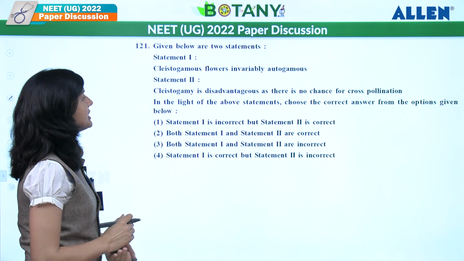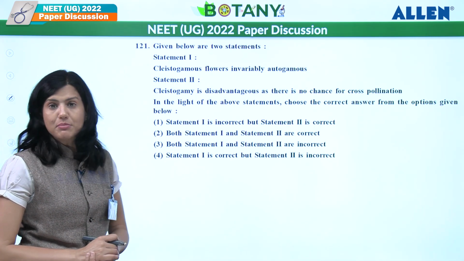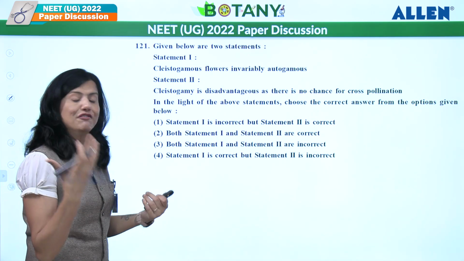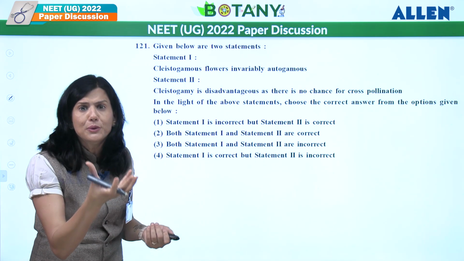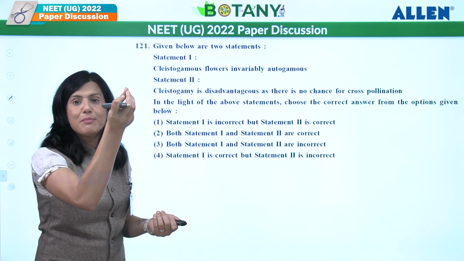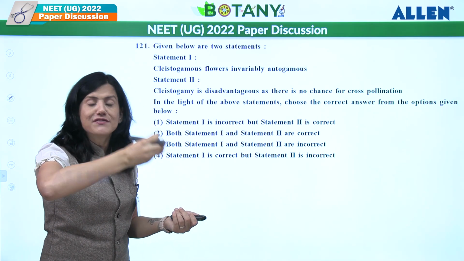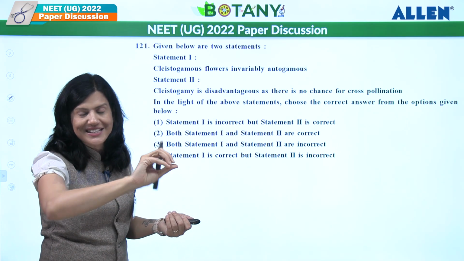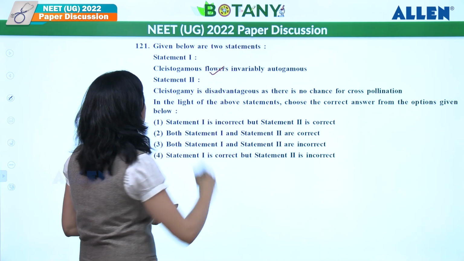Given below are two statements, okay? Clistogamous flower invariably autogamous. Correct statement. They are invariably autogamous. What is clistogamous? When flower do not bloom at maturity. It always remain close. So remain close means female part as well as male part are closely present and definitely they have to go for autogamy. So it is a correct statement.